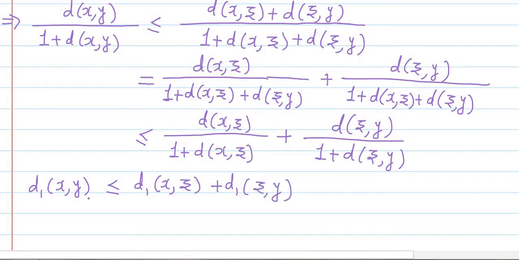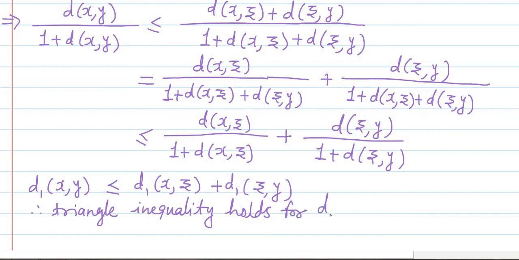And what is this? This is the triangle inequality. Therefore the triangle inequality holds for d1 also. Okay.